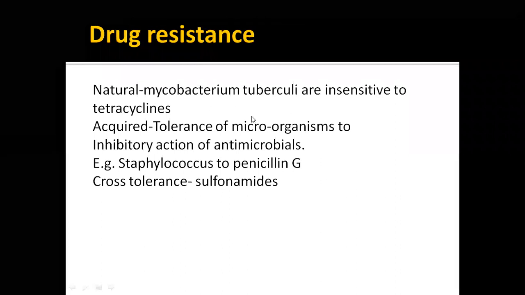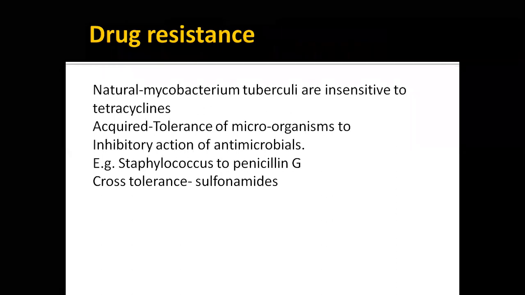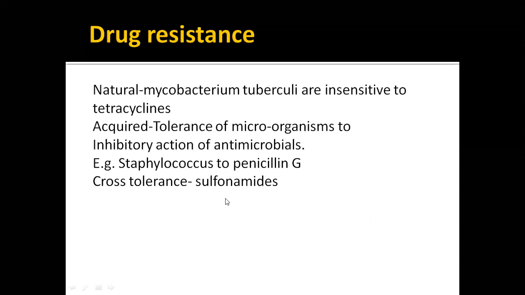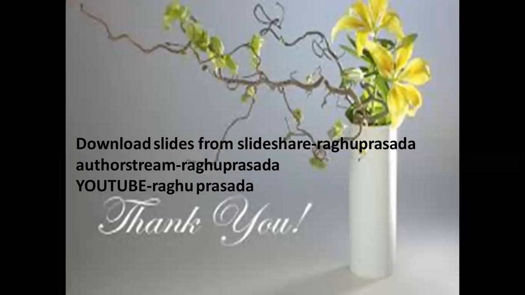So drug resistance can occur with anything, with regularly given drugs. For example, 20 years back, the only drugs available in the market were penicillins and erythromycin. For every disease, they used to give penicillins. What happens? The bacteria will die on the first day. Second day, the bacteria will try to survive. On the fourth day, what will happen? The bacteria will eat penicillin and start surviving. That is Staphylococcus. So repeatedly we are administering the same drug without any change. What happens? The bacteria gets adapted. That is drug resistance. So cross tolerance can be seen in sulfonamides. If you have any doubts, you can ask me.